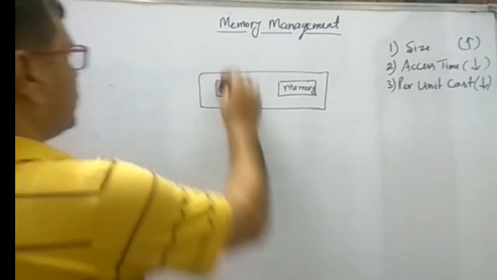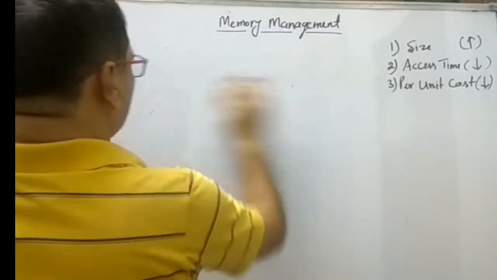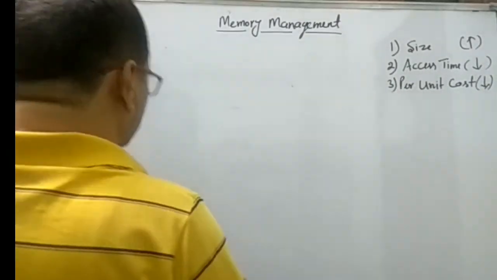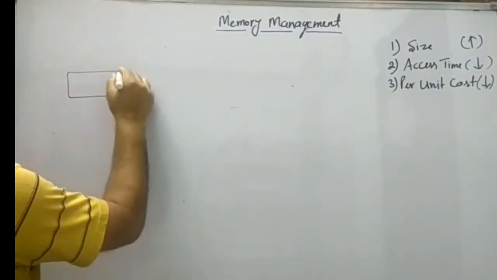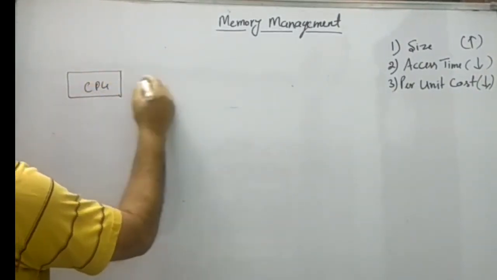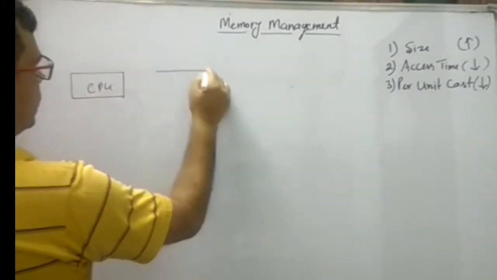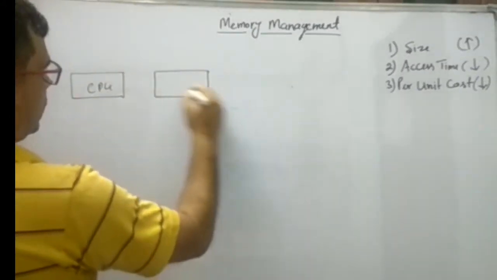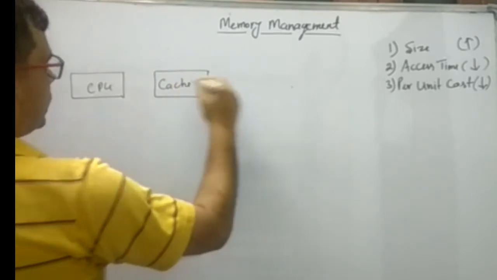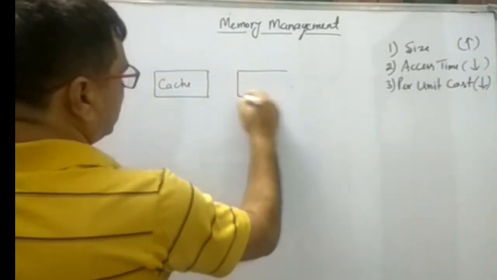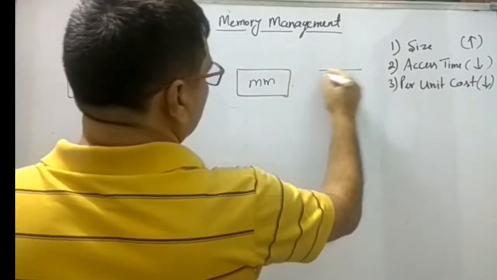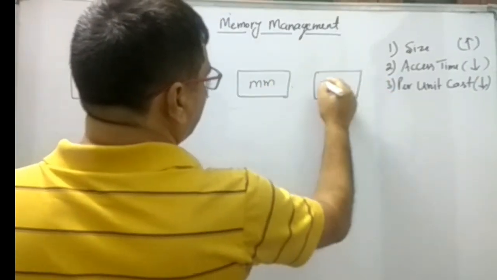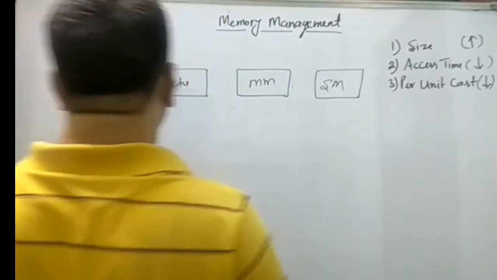So right now here the CPU has main memory and secondary memory.